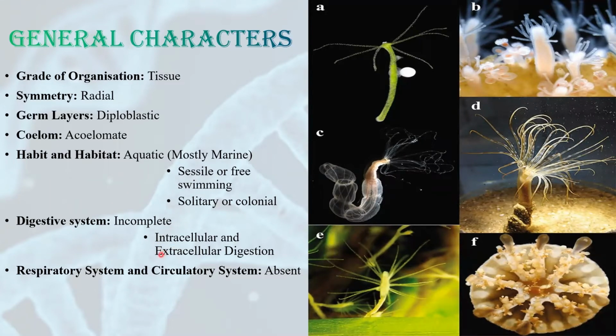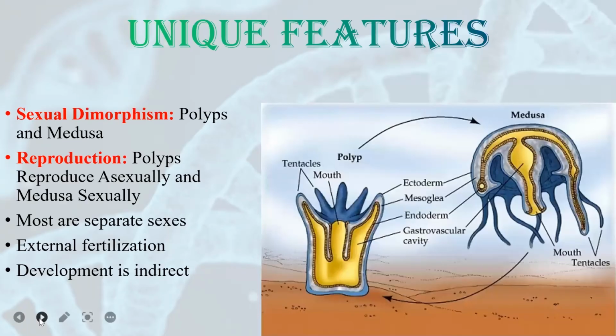They possess two types of digestion. The digestion can be intracellular as well as extracellular. They don't have any respiratory system or circulatory system. Talking about the unique features of phylum Cnidaria, they show a very unique characteristic which is known as dimorphism. Cnidarians are present in two forms called polyps as well as medusa.